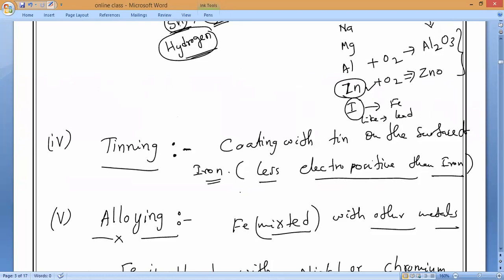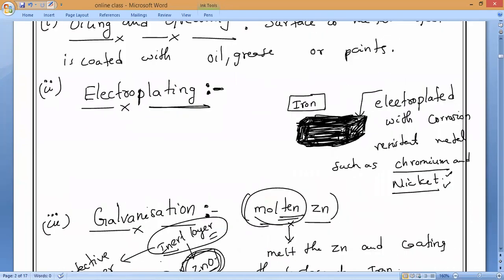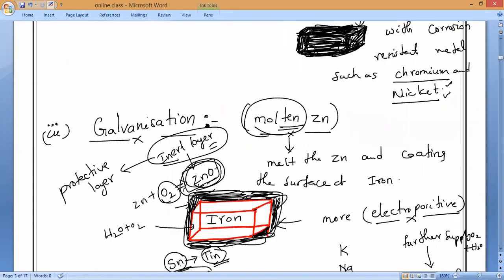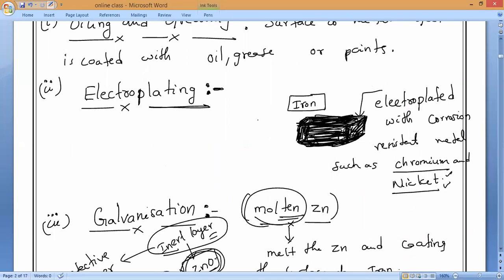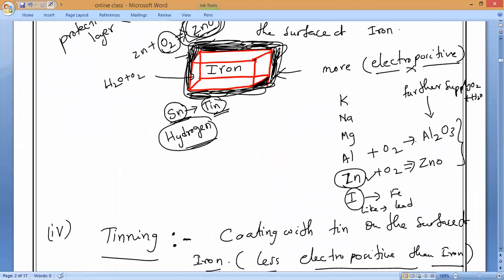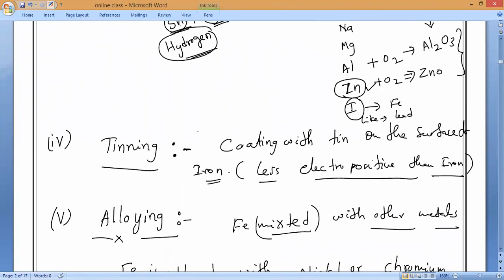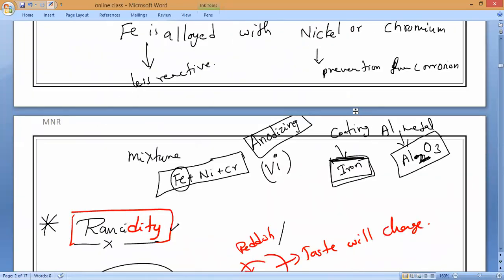So coating with the zinc we call what? Galvanization. Coating with nickel and chromium, electroplating. Coating with the tin we call tinning. Understand it? Coating with aluminium, what do we call, guys? Anodizing. That is what you have to remember.